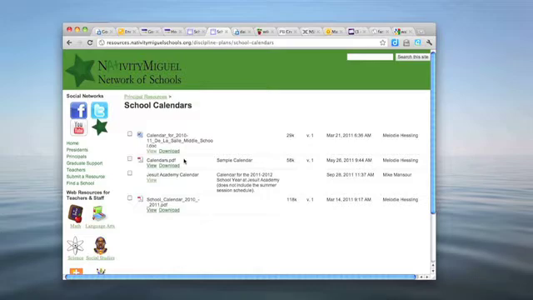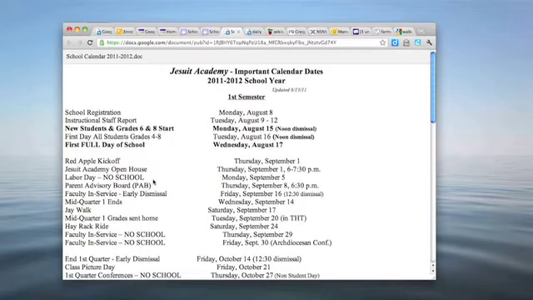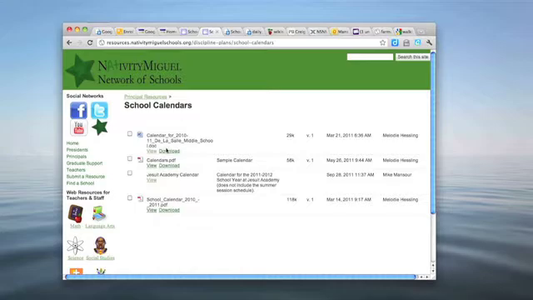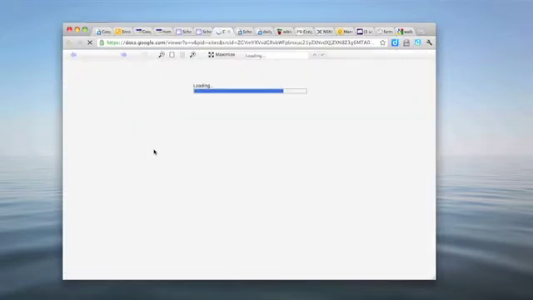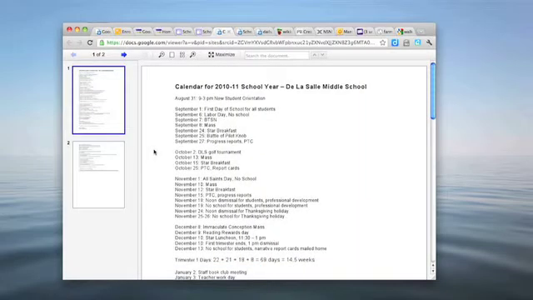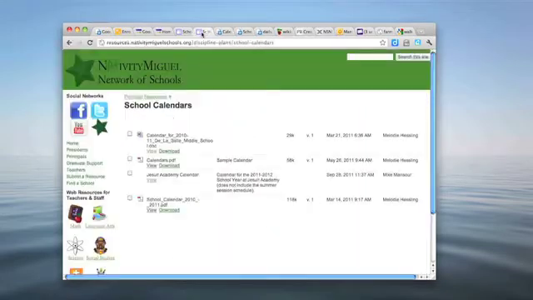If, for instance, you want to look at the Jesuit Academy calendar, you can view it right here. And there is the 2011-2012 calendar for Jesuit Academy. If we go back, we can also look at another one. Here's the De La Salle Middle School calendar right here. And you can also download that, or you can just view it. It's up to you. So let's go back.